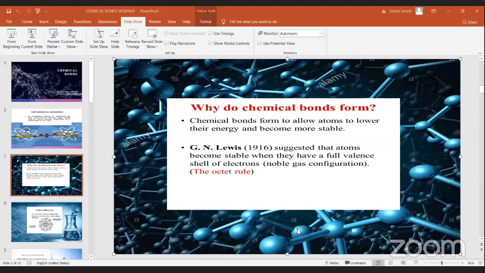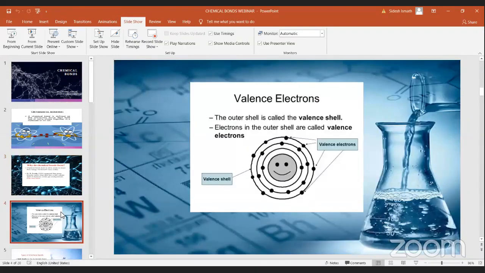You all should know what valence electrons are. When atoms are making bonds, the valence electrons take the most important role. The outer shell is known as the valence shell, and the electrons present in the outer shell are known as valence electrons.